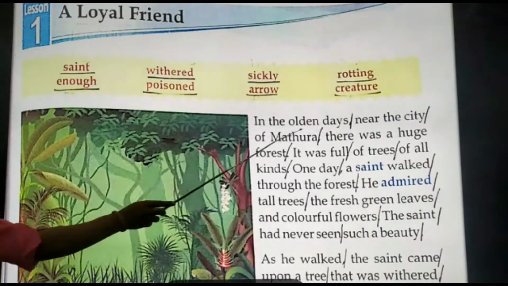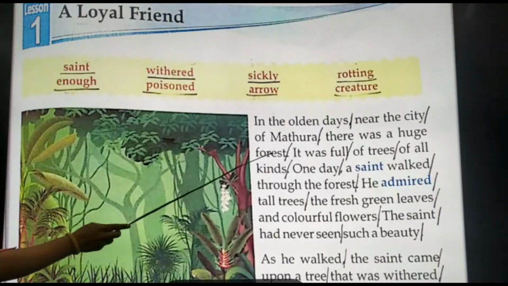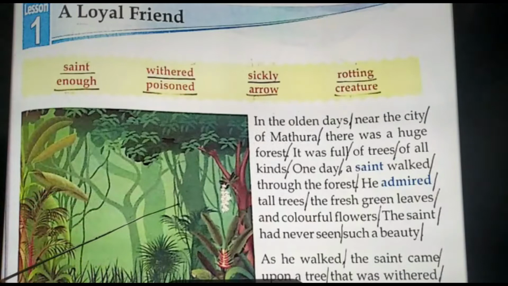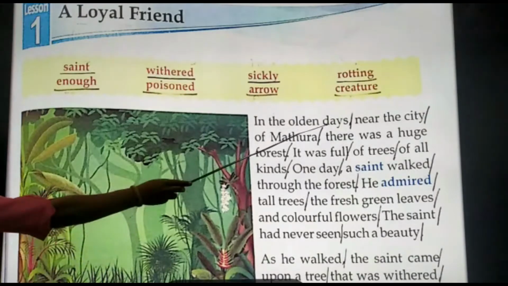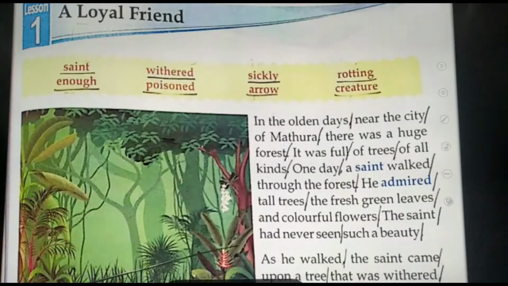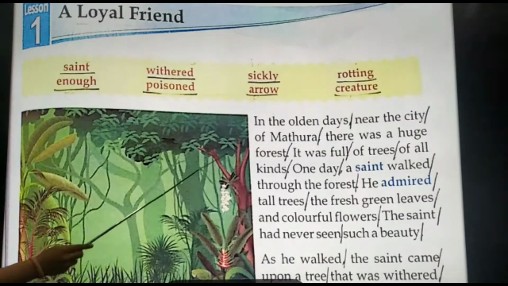Now before starting with the reading of the chapter, I wish to tell you that we have to put slashes and lines to make our reading easier. One more thing that you have to keep in mind is that wherever there is a slash, you have to take a short pause, and wherever there is a comma or full stop, at that time also you have to take a pause. So let's start with the reading now.